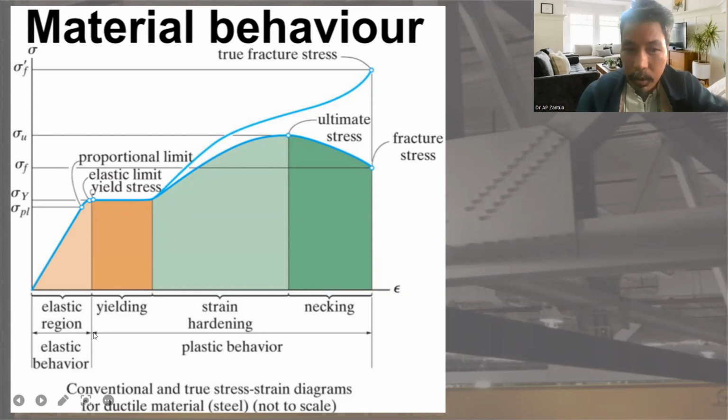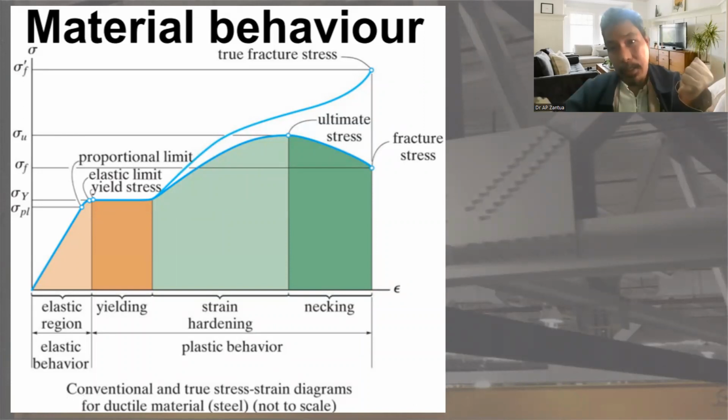So from this point to this point, there is a deformation. That is what we call plastic behavior. If you stretch plastic and release it, it will not return, because it is plastic. It will have deformities, unlike in elastic, where if you stretch and release, it will return to normal.